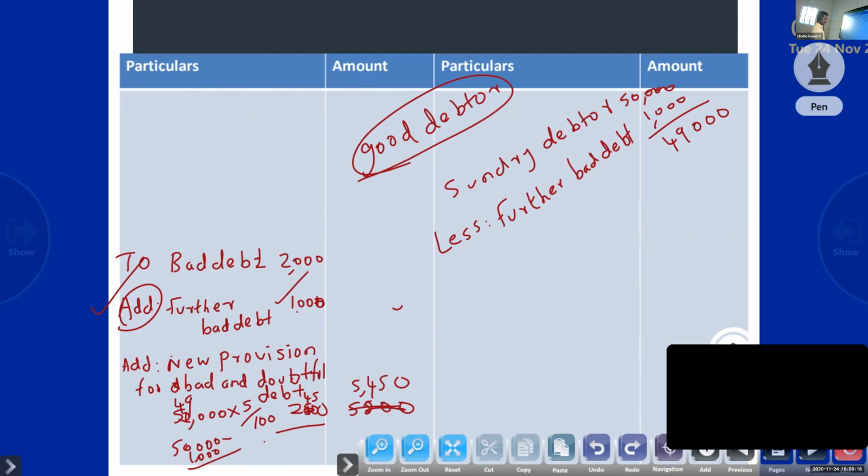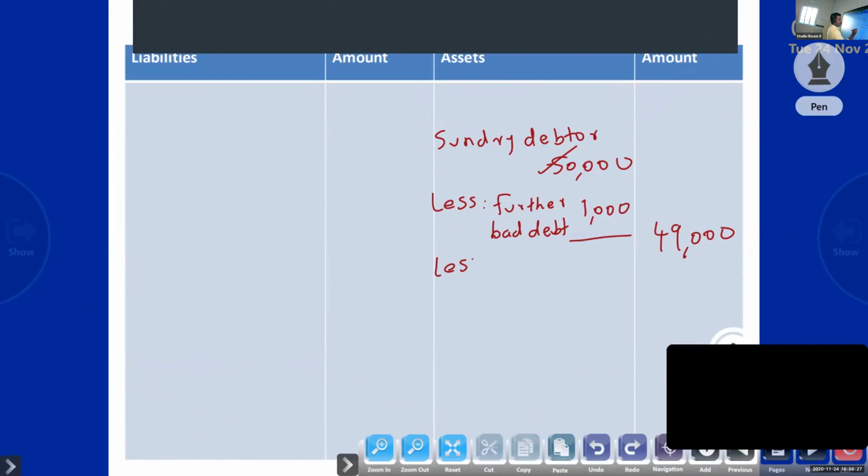Then into percentage. Then, the further bad debt plus the new provision for bad and doubtful debt, 2,450. So from sundry debtors we have to minus further bad debt, then calculate the new provision for doubtful debt.